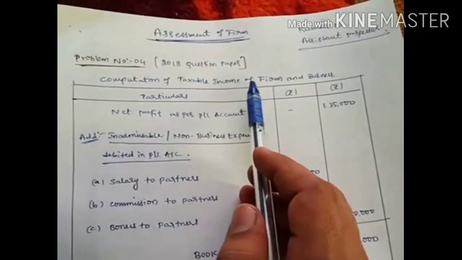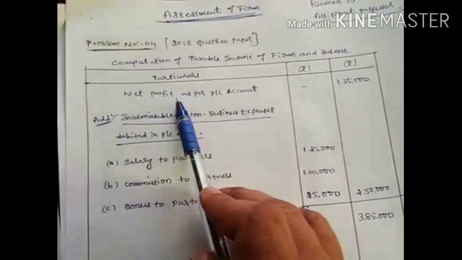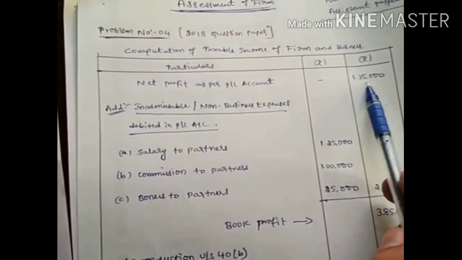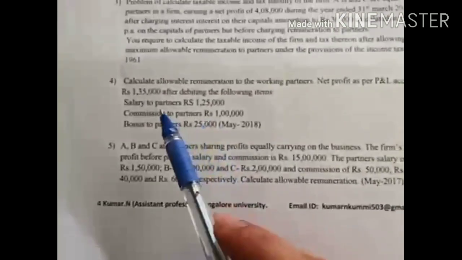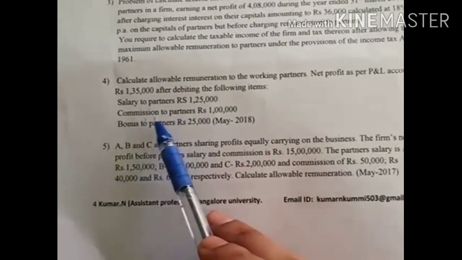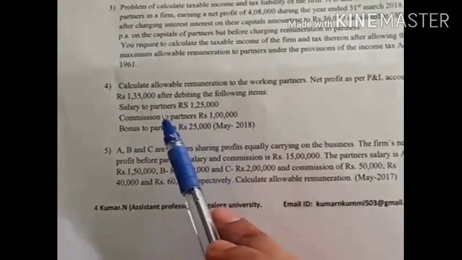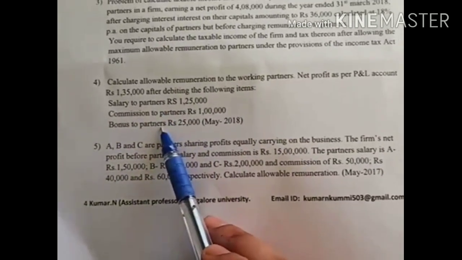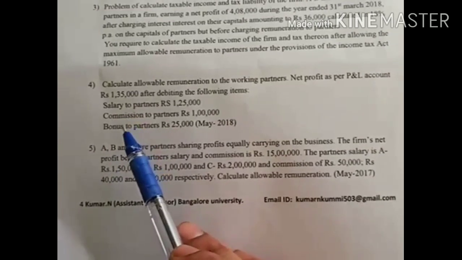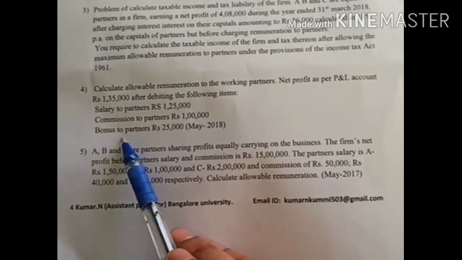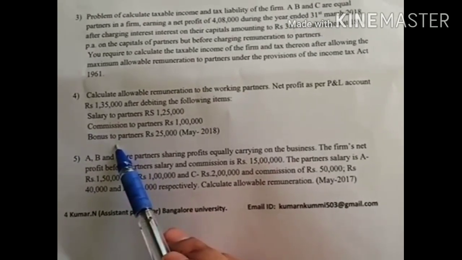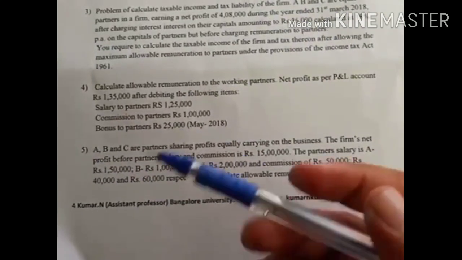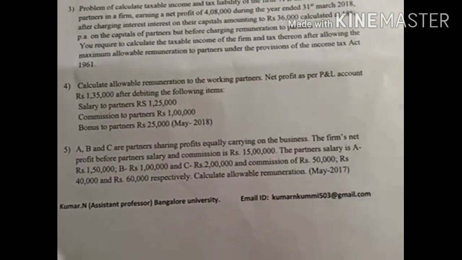So write it as a computation of taxable income of the firm as well as business. Net profit as per profit and loss account is 1,35,000, and then inadmissible expenses: salary to partner, commission to partner, bonus to partner. Why do we have to add these as inadmissible expenses? I already told, whatever the salary, commission, bonus the partner is receiving will not be taxable under the head income from salary. It is taxable under income from business only.